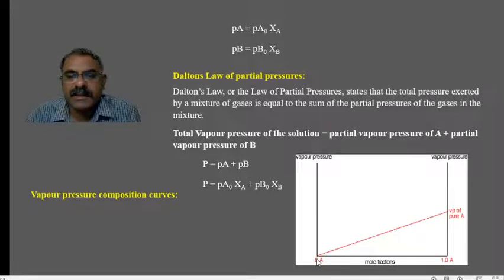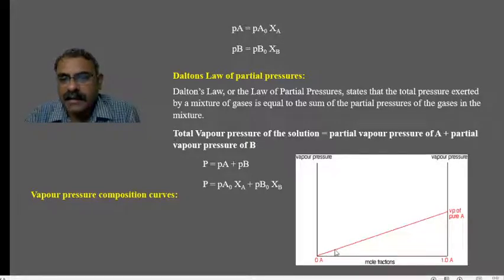So the first solution here contains 0 mole fraction of A. That means the total solution is made up of component B. So when you travel towards the right hand side, you can see the concentration of A starts to increase and the component B starts to decrease, right?